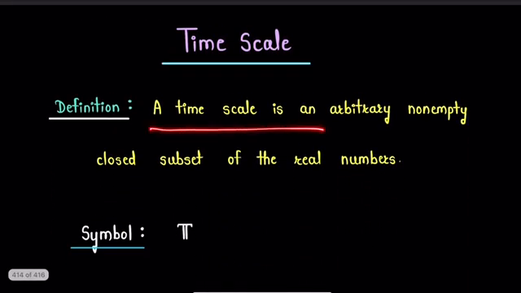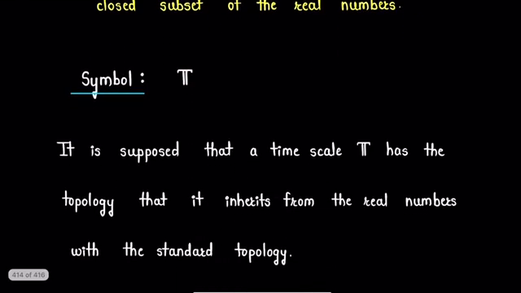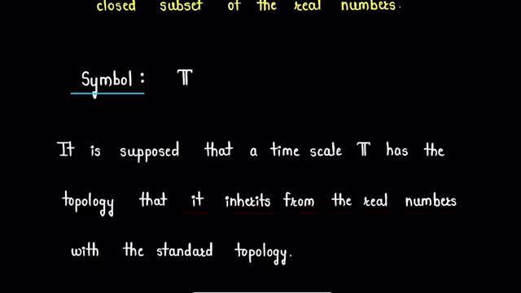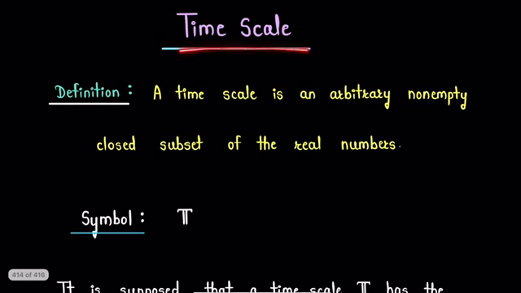A timescale is an arbitrary non-empty closed subset of the real numbers. Usually, this symbol is used to represent a timescale. Further note that it is supposed that a timescale T has the topology that it inherits from the real numbers with the standard topology. Now we will see some examples to clear our concept of the timescale.